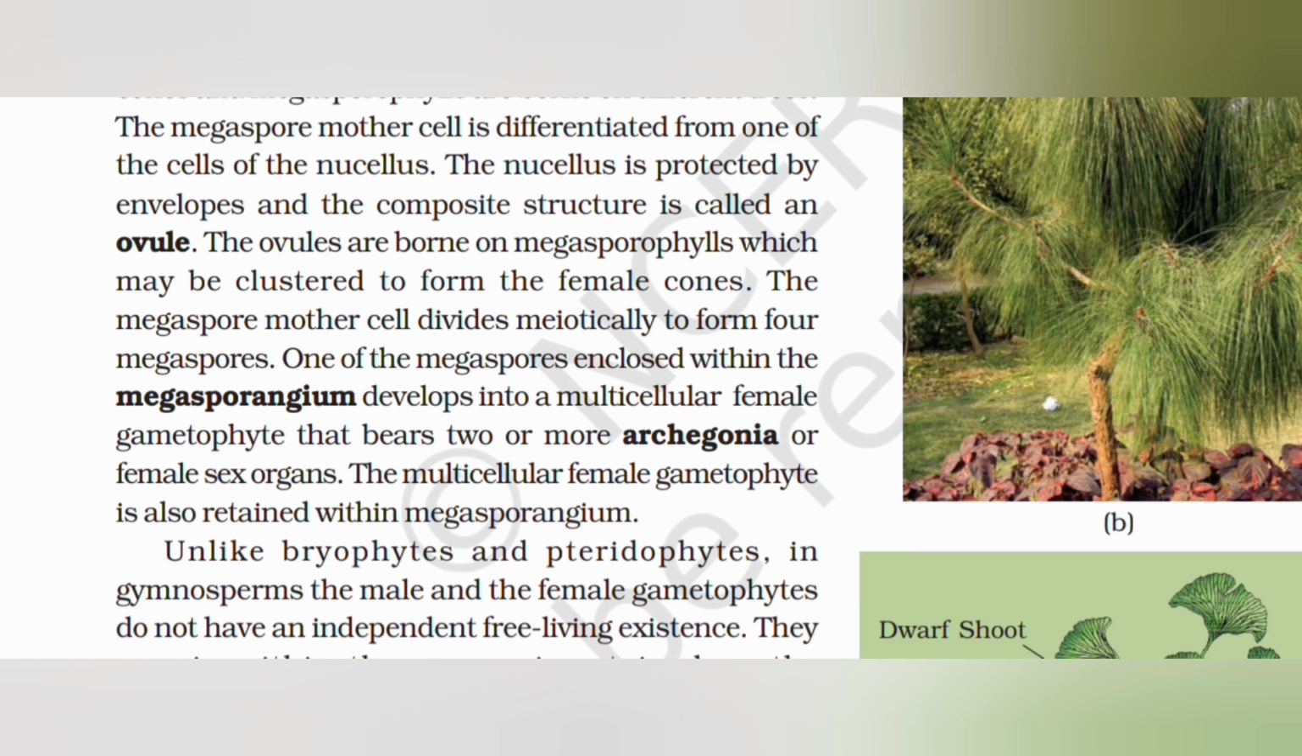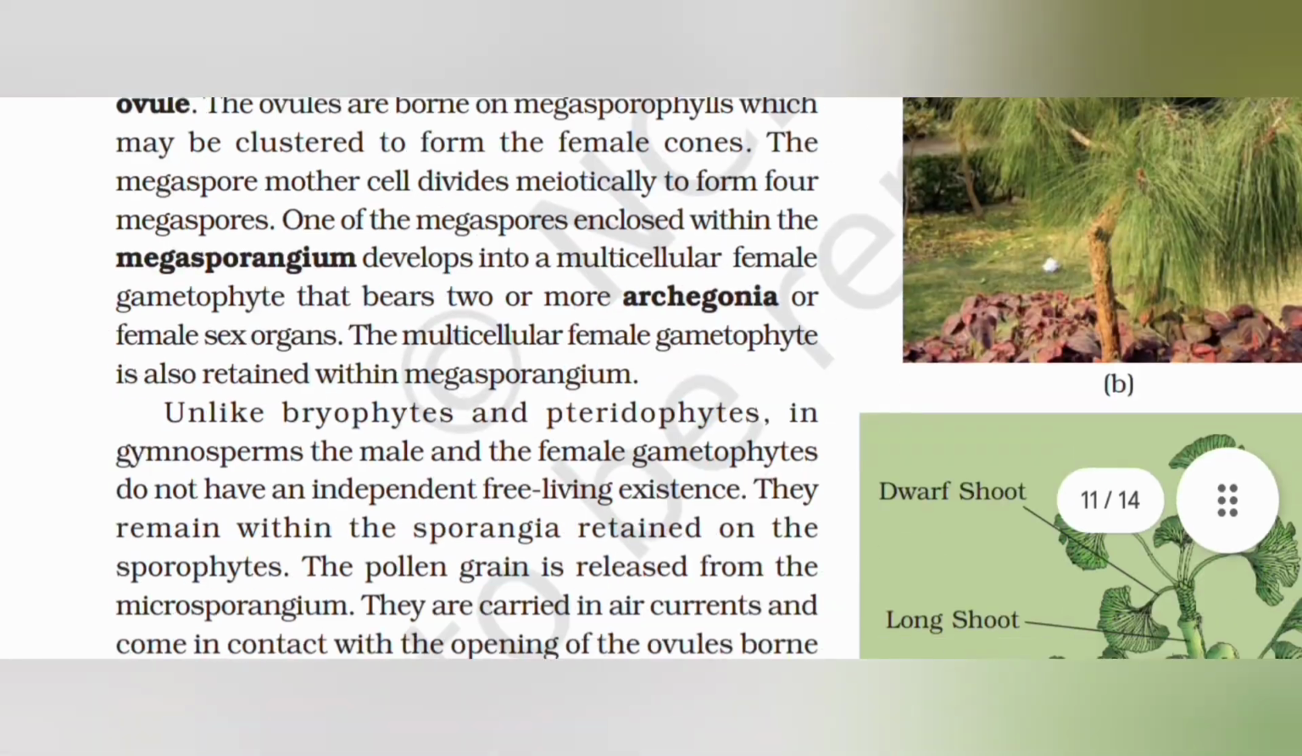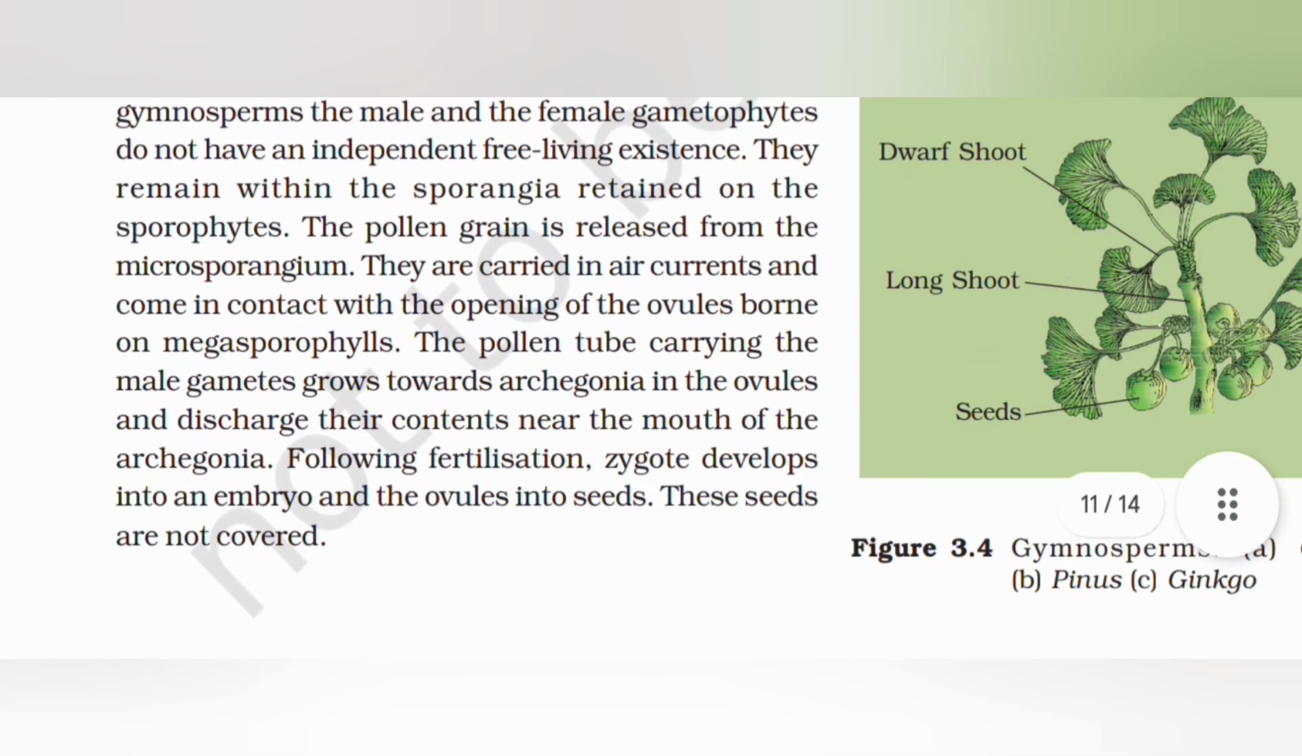The megaspore mother cell divides meiotically to form four megaspores. One of the megaspores enclosed within the megasporangium develops into a multicellular female gametophyte that bears two or more archegonia or female sex organs. The multicellular female gametophyte is also retained within the megasporangium. Unlike bryophytes and pteridophytes, in gymnosperms the male and female gametophytes do not have an independent free-living existence. They remain within the sporangia retained on the sporophyte.